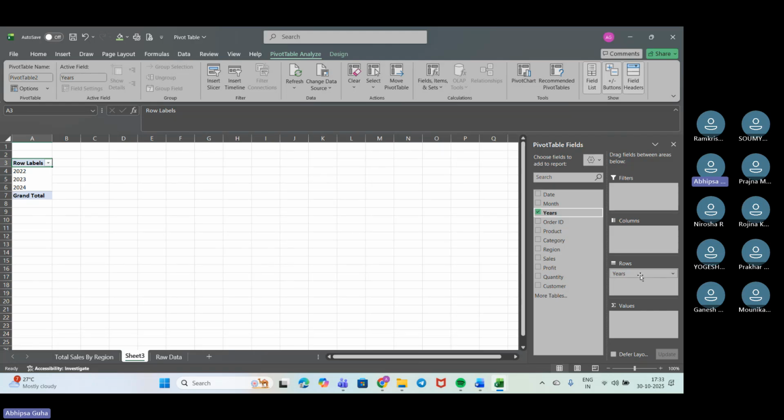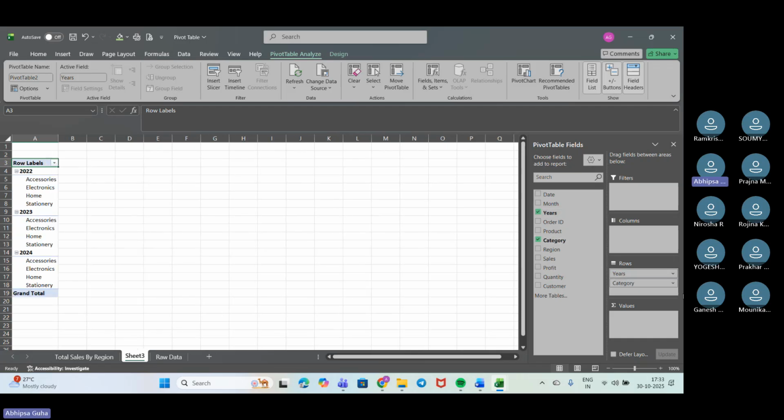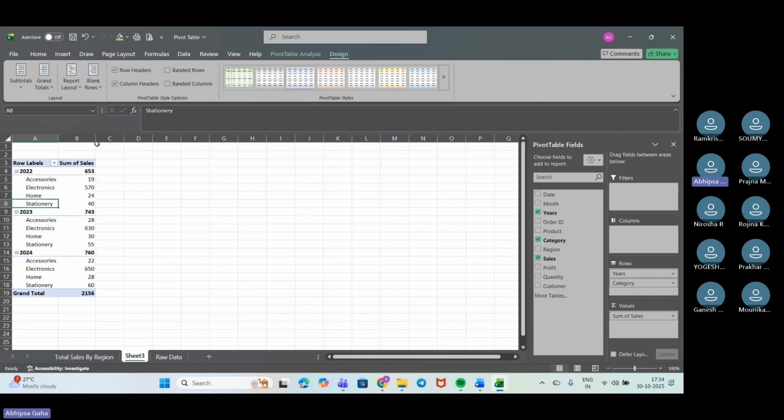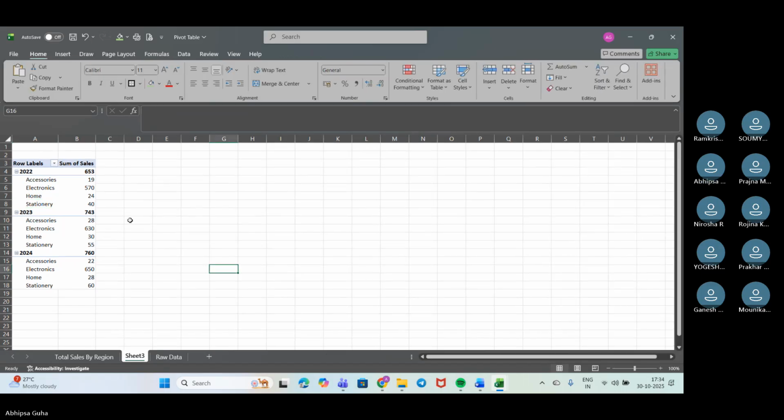Next, we need to drag Category into the rows. We have got the categories inside the rows. Now we need to drag Sales into the values. We have dragged Sales into the values. So now you have got for which year, which categories we have, and how it has changed over time. If we go to Design, and go for Off for Grand Totals, we got all of it up here, right?